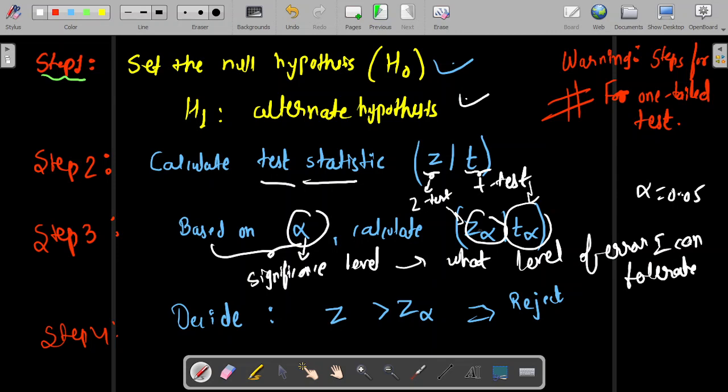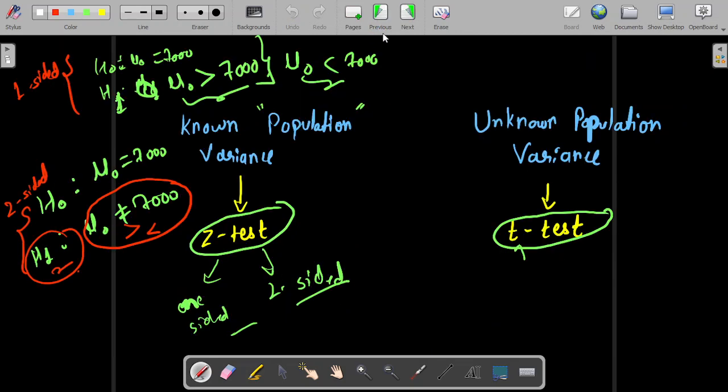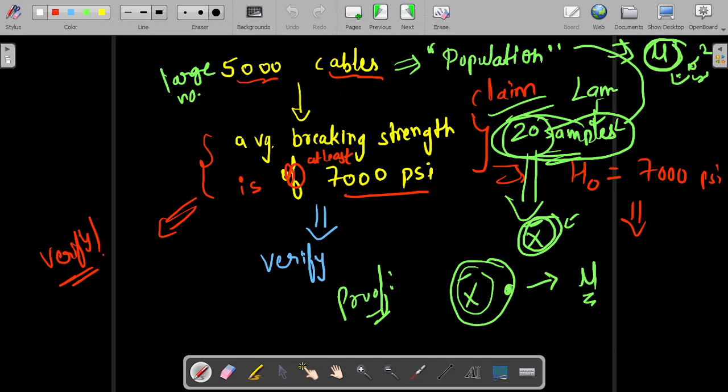That is, whether we'll be having Gaussian distribution, that is normal distribution, of the population. The cables that we are having, you can say 5,000 cables, we have 5,000 data in this data set. So the means, the average breaking strength, will follow some distribution, right?